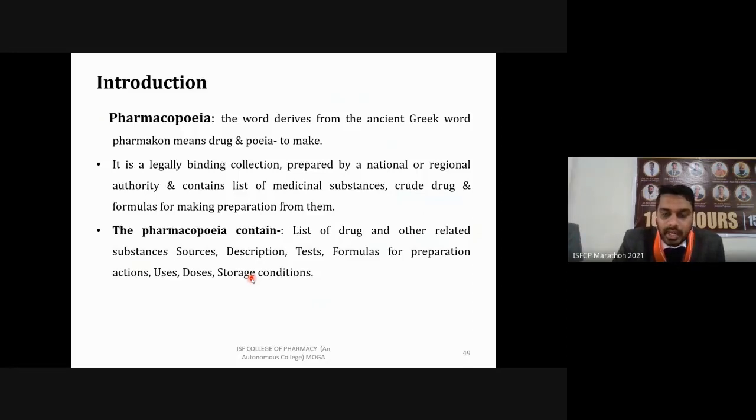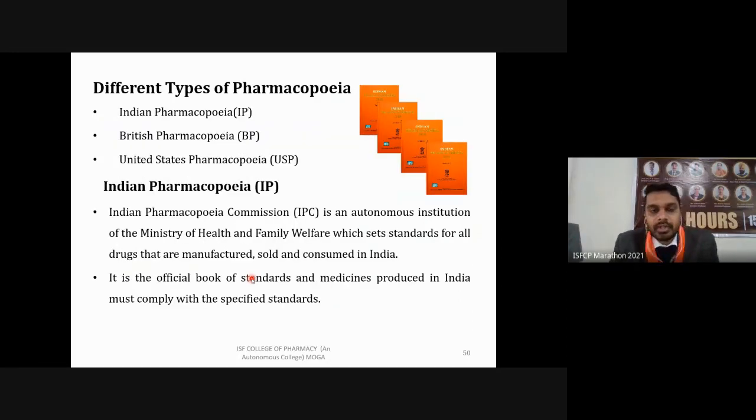I will tell you what the description is and so on. But first of all, what are the different types of pharmacopoeia? There are a number of pharmacopoeias in the world. Mainly, there are the Indian, British, and United States Pharmacopoeias, which we are going to discuss in this presentation.